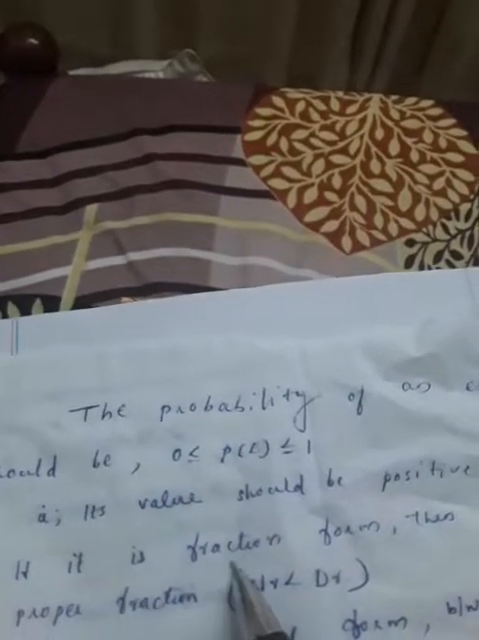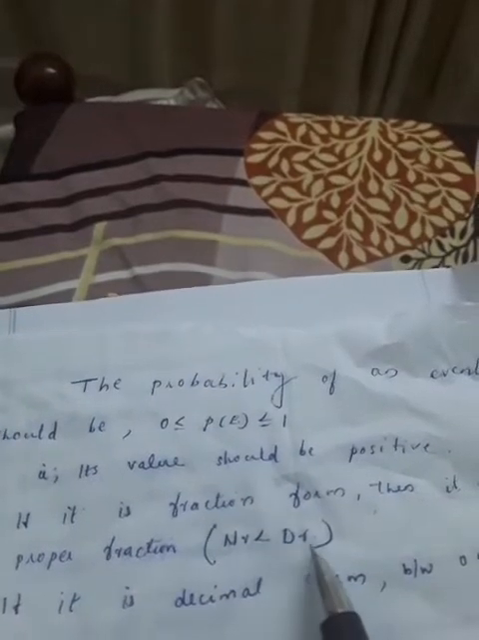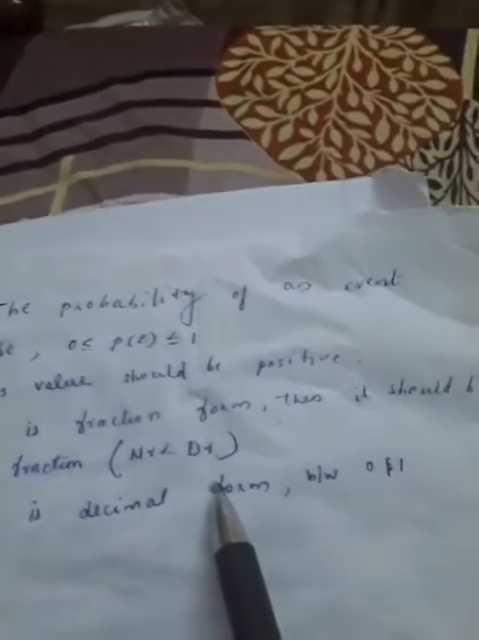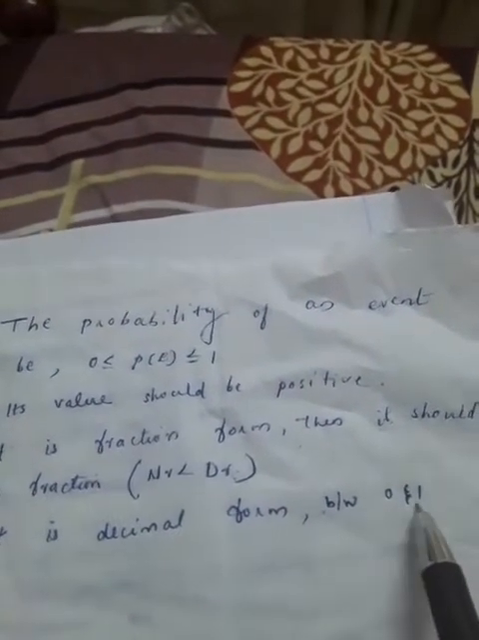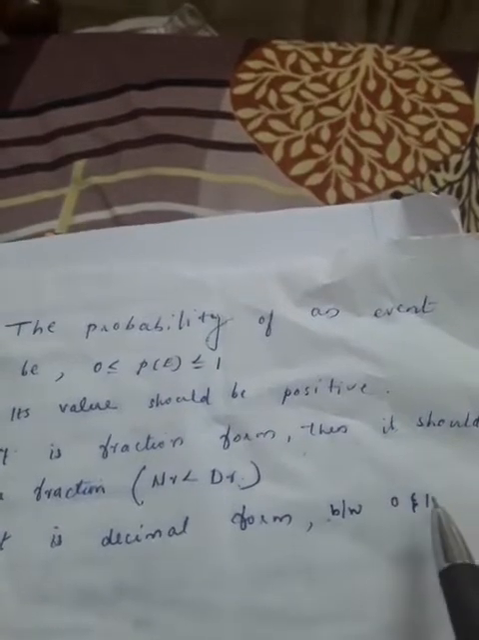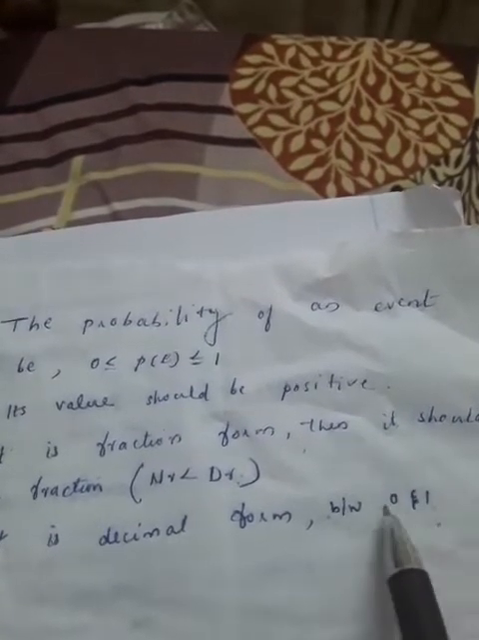If it is in fraction form, then it should be a proper fraction, that is, numerator less than the denominator. If it is in decimal form, then it is between 0 and 1, or equal to 0 or equal to 1, or between 0 and 1. Okay, those are the conditions.